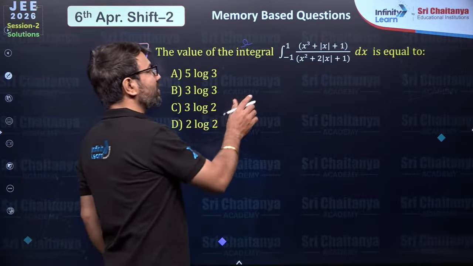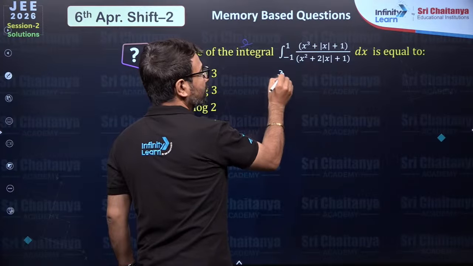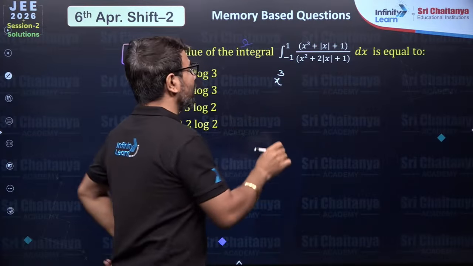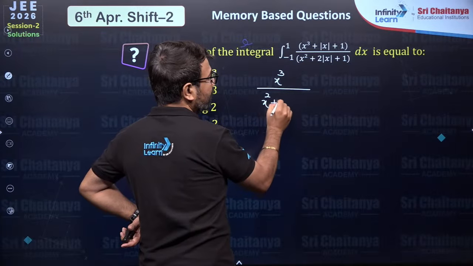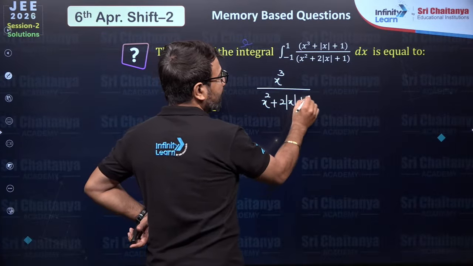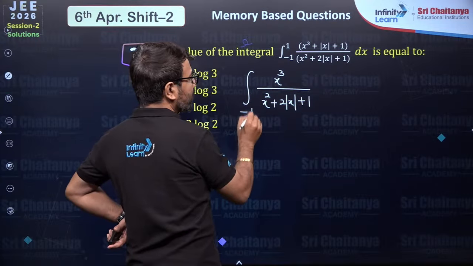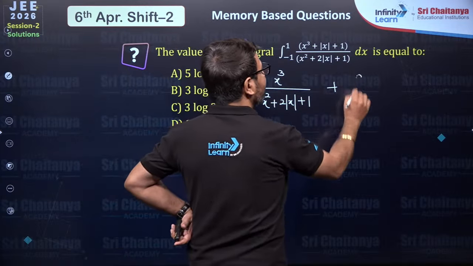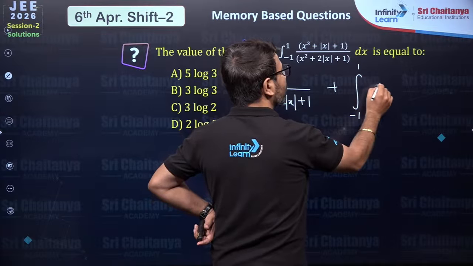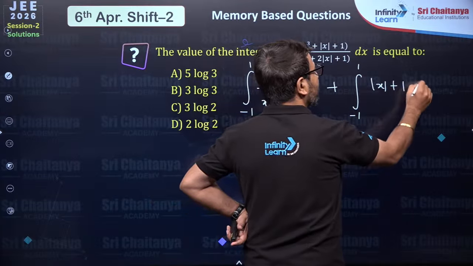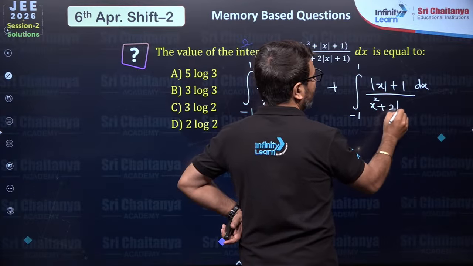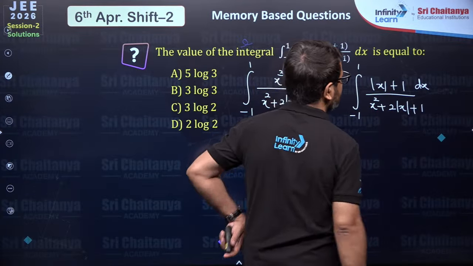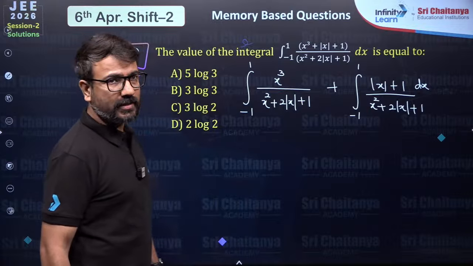So do you know, my dear students, if I take x cube, and then over here I take x square, then I take 2 mod x, and then I take +1, from -1 to +1. And I am breaking it into 2 parts, -1 to +1, here I am writing mod x plus 1, and then over here I am writing x square, then 2 mod x, and then +1. Is it clear to you? Are you able to understand this?